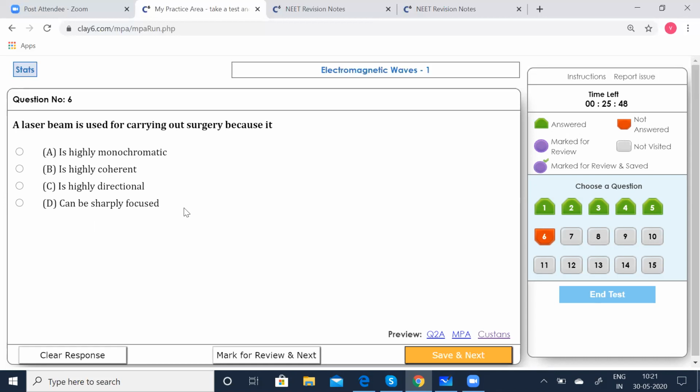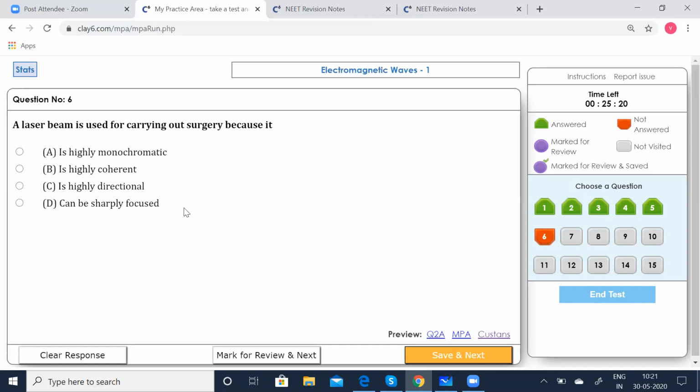Earlier, during surgical operations, you can see there was huge loss of blood, and so much post-operation care also had to be taken. The stitches have to get healed. Sometimes they might become septic, and that might lead to several infections also. So all these factors can be reduced, or can be avoided, when you do a laser surgery.